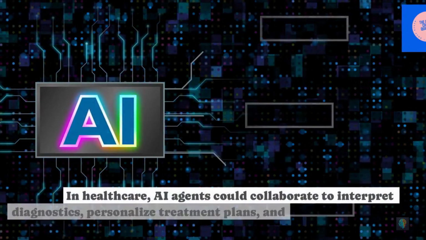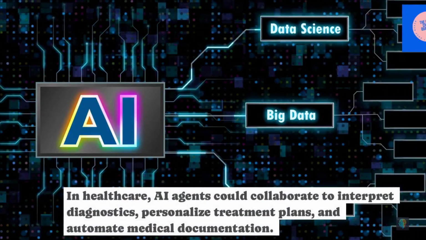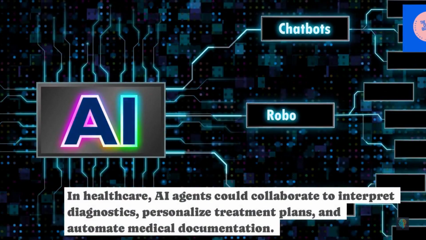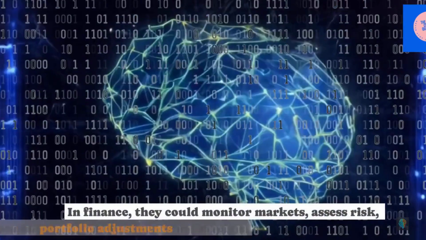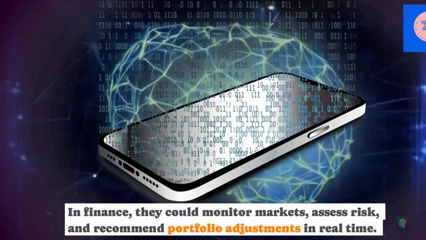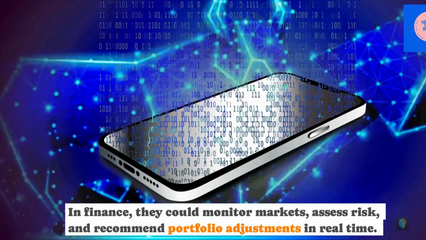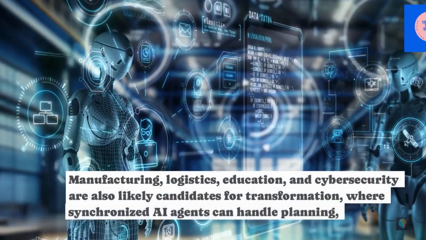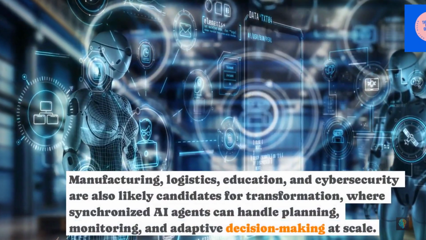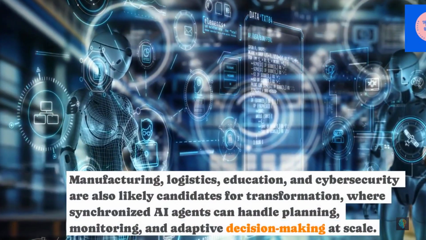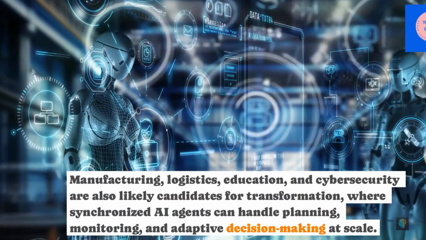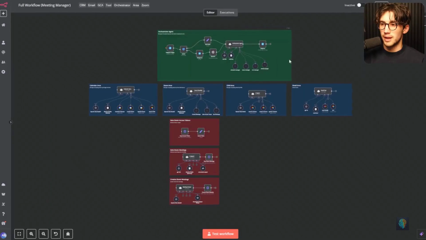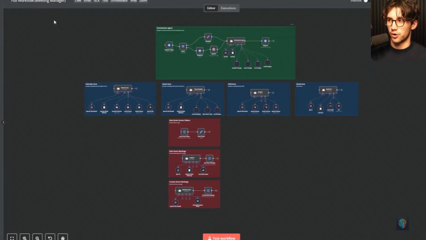In healthcare, AI agents could collaborate to interpret diagnostics, personalize treatment plans, and automate medical documentation. In finance, they could monitor markets, assess risk, and recommend portfolio adjustments in real time. Manufacturing, logistics, education, and cybersecurity are also likely candidates for transformation, where synchronized AI agents can handle planning, monitoring, and adaptive decision-making at scale. As you can see, the result is shocking.